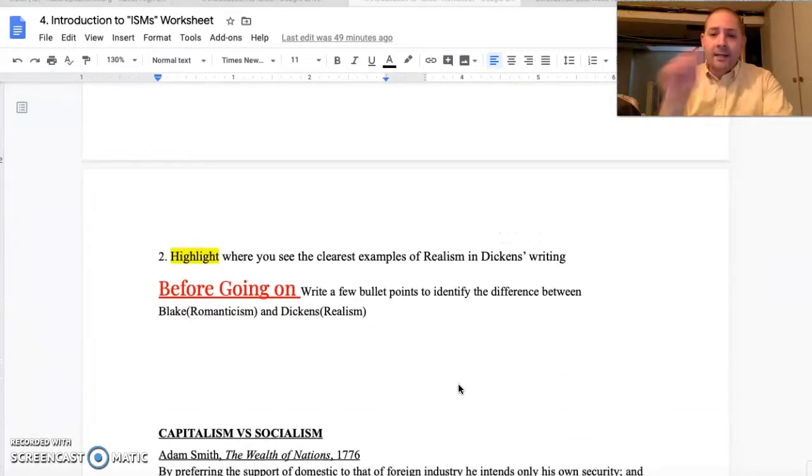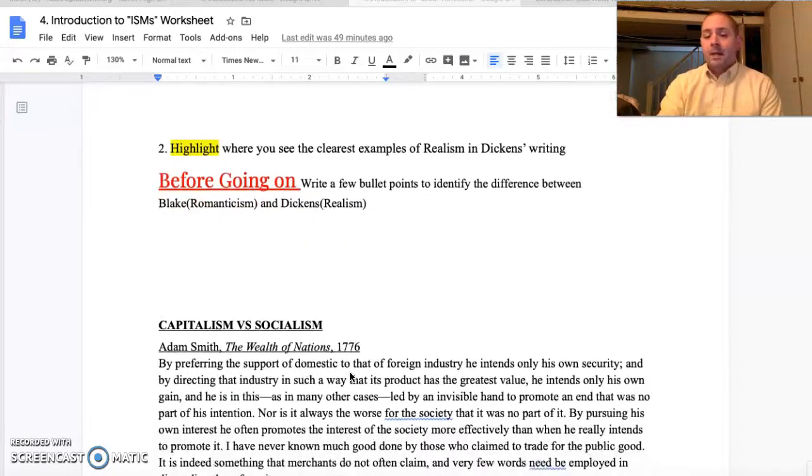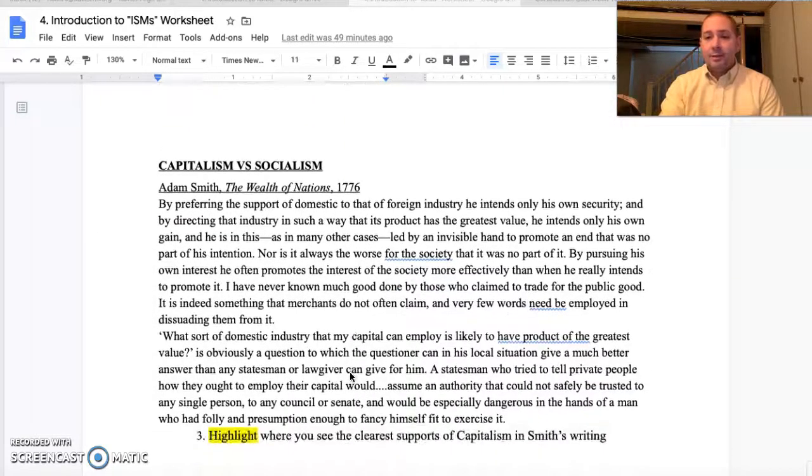And then in a couple of sentences, 2 or 3 sentences, that's really it. I want you to put some bullet points here about what is the difference between Blake's romanticism and Dickens' realism. And then we get to capitalism versus socialism.